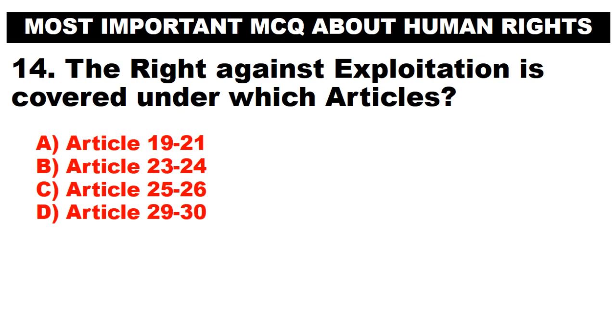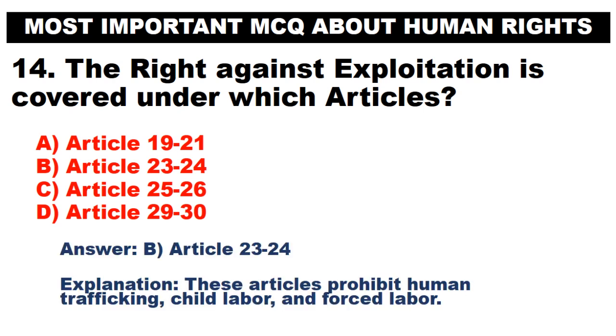The right against exploitation is covered under which articles? A. Article 19 to 21. B. Article 23 to 24. C. Article 25 to 26. D. Article 29 to 30. Answer. B. Article 23 to 24. These articles prohibit human trafficking, child labor, and forced labor.